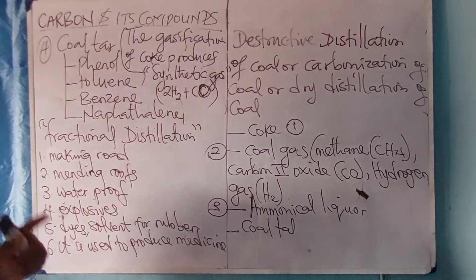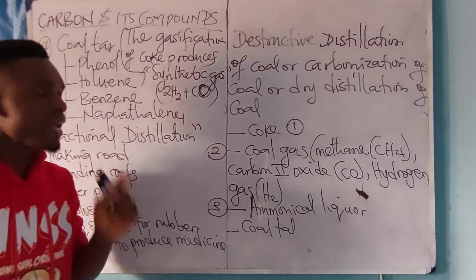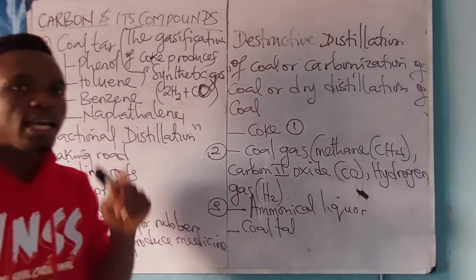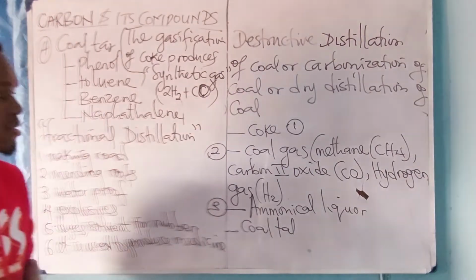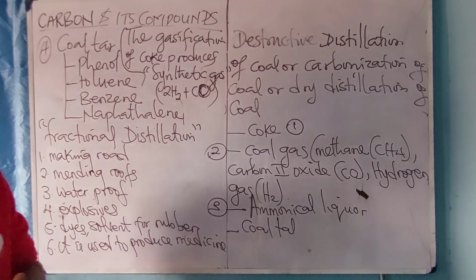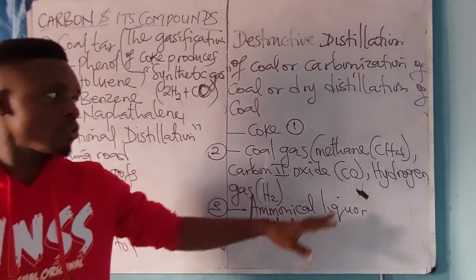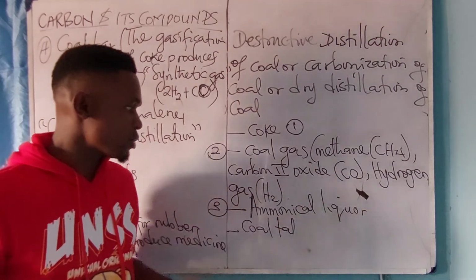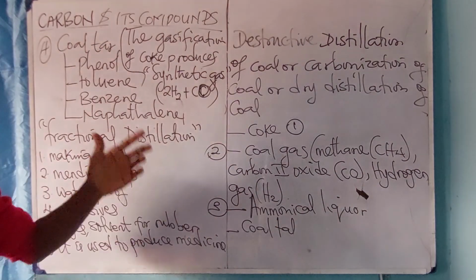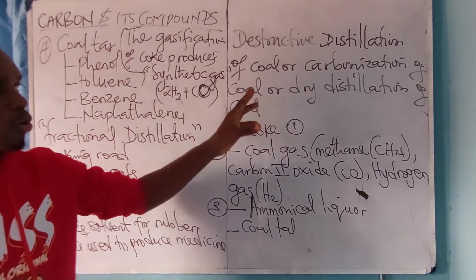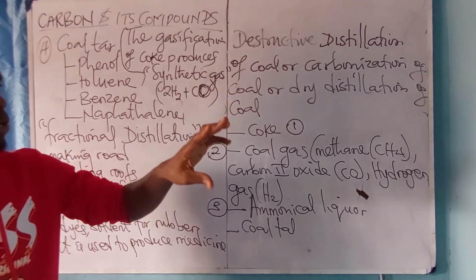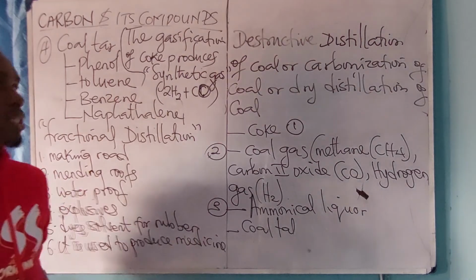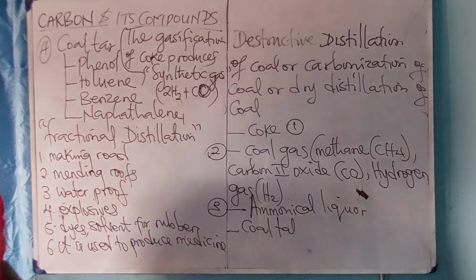Don't forget, Nigeria's coal is what? Lignite. And it's also called what? The brown coal. The bituminous coal is the soft coal, and the purest and hardest form of coal is the anthracite coal. Then you take note of the constituents of coal gas, which are the methane, carbon 2 oxide, and what? Hydrogen gas. Then you take note of the meaning of destructive distillation or carbonization of coal or dry distillation of coal. They all have the same meaning.